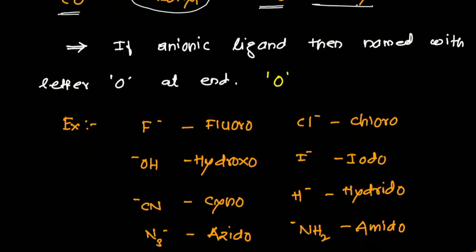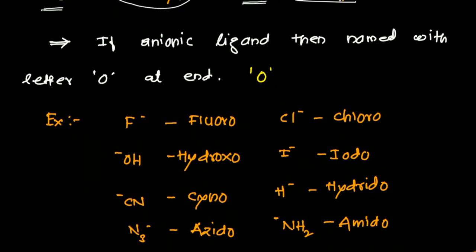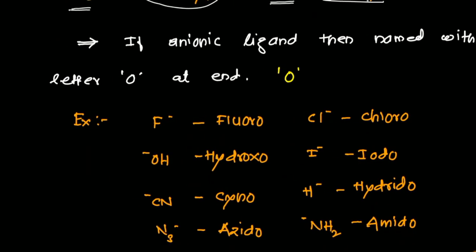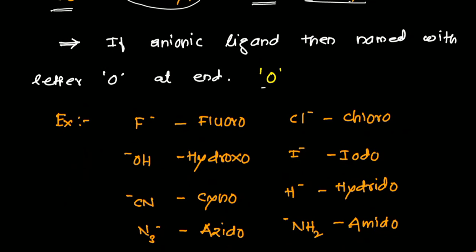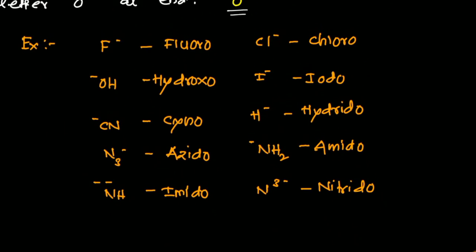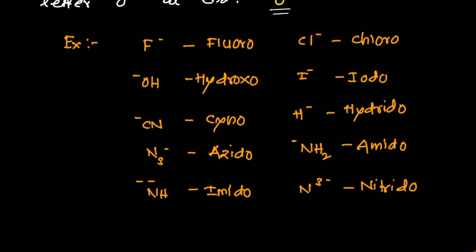Second important point: if your ligand is anionic, having a negative charge, then the name of the ligand ends with O, so we have to substitute the O. For example, I have a list of some ligands. Suppose F negative is there in the complex, then I will use fluoro.